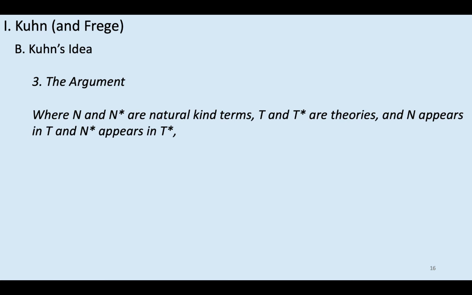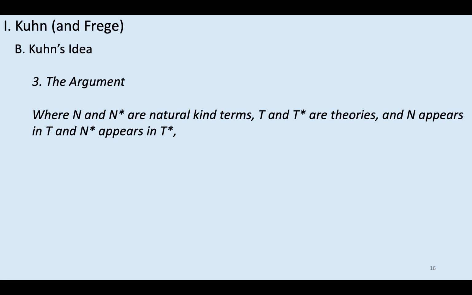Well, here's the basic structure of the argument. I mentioned we're deviating from the way Kuhn presents some central pieces of the argument so that it fits better with what you've already learned about Frege. But the basic idea is really in the spirit of Kuhn. So where n and n star are two natural kind terms, they may be the same word in language, like n may be water and n star may be water. That is, n may be the word water and n star may be the word water.